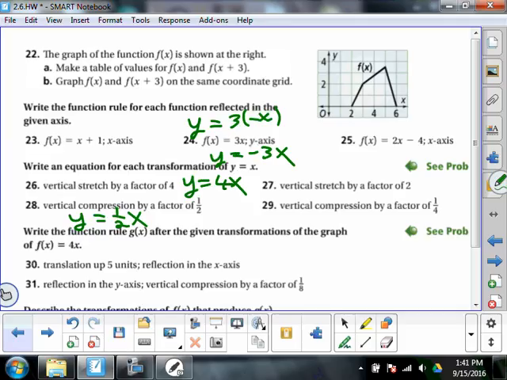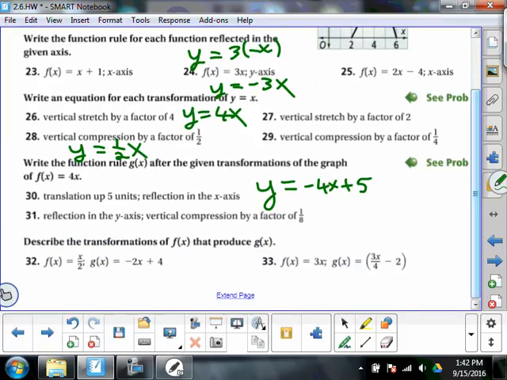30, up 5 and reflected on the x-axis, so I'd have y equals negative 4x plus 5. And I got to be careful here where I put the negative. Where should I put the negative? In front of the 4? Okay.